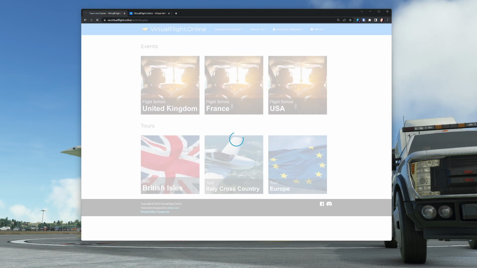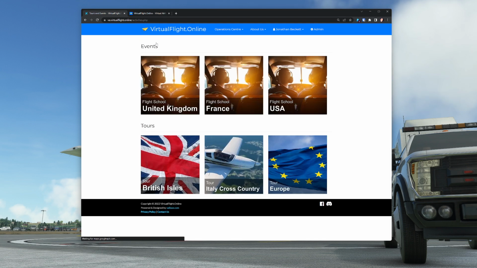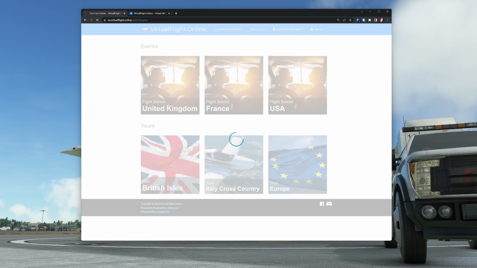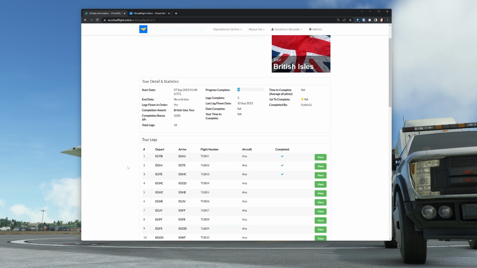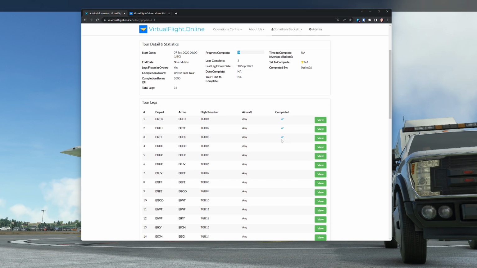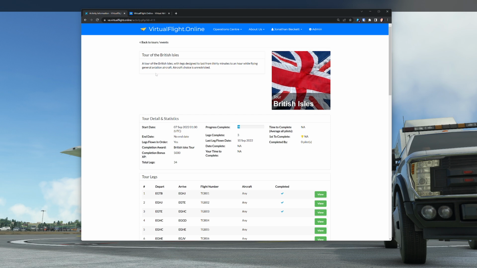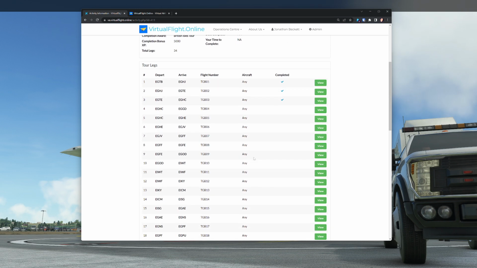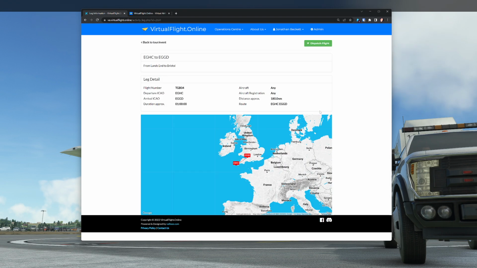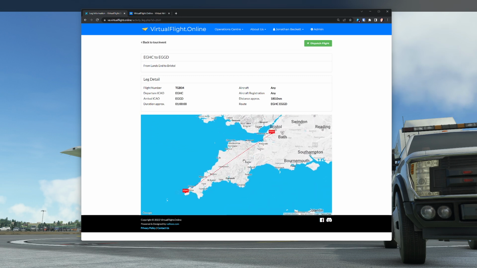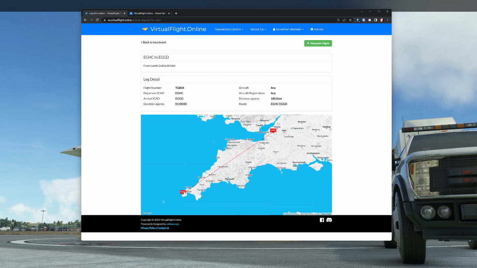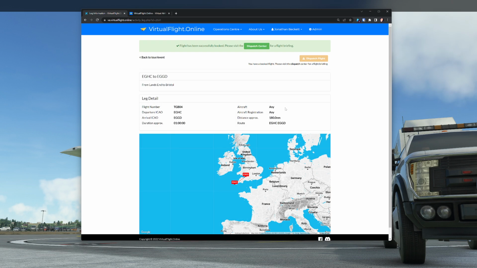So if I go to the UK tour, so that's the flight school, going wrong already. If I go to the British Isles tour, you can see I've already done the first 3 legs. It gives you a description here of the tour and shows you your progress, and you can then go and look at the next leg that you want to fly. So here's the next leg, and you can zoom in on the map and have a look at it. So it's from EGHC to EGGD, and you can dispatch it.